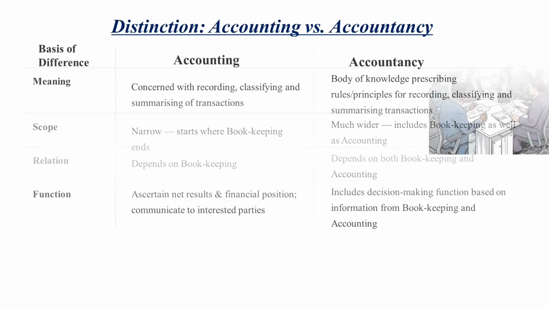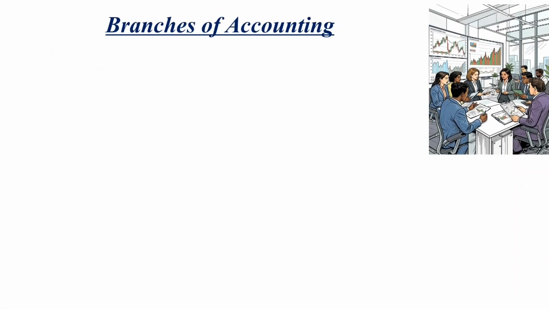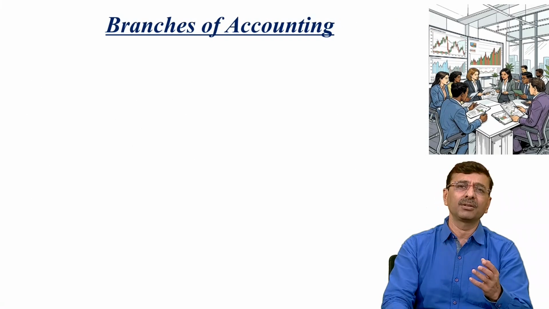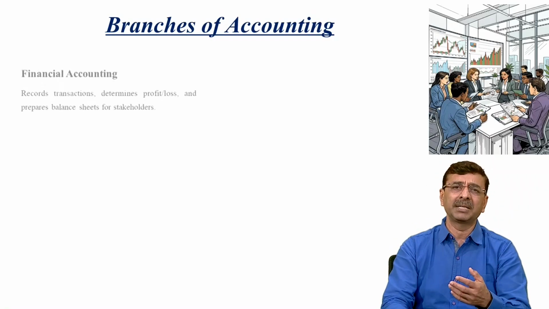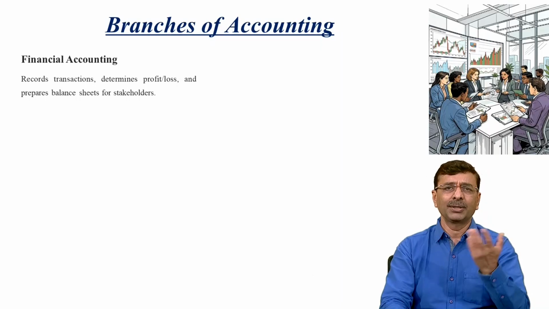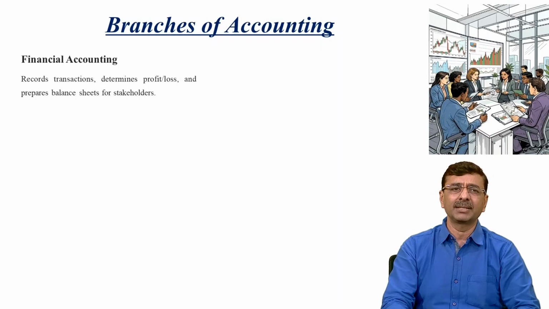Now moving to the next point, the branches of accounting. There are many branches of accounting, like financial accounting, cost accounting, management accounting, and so on. So now we'll start one by one. First is financial accounting.